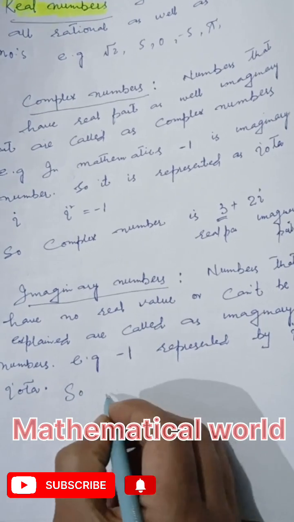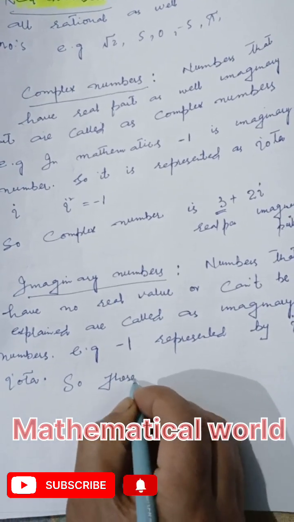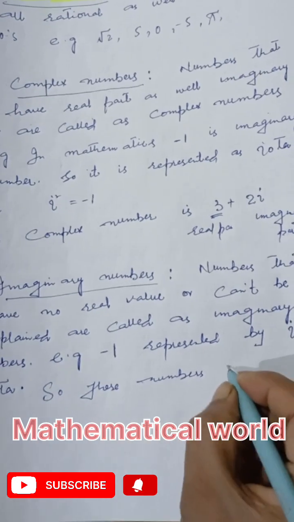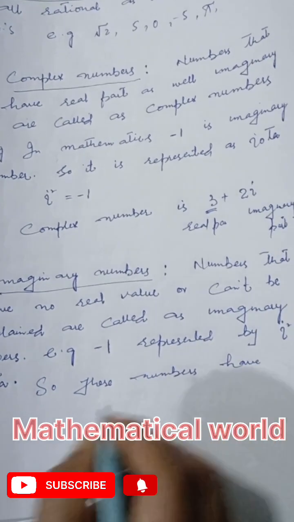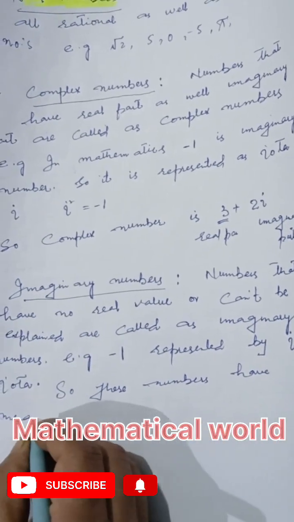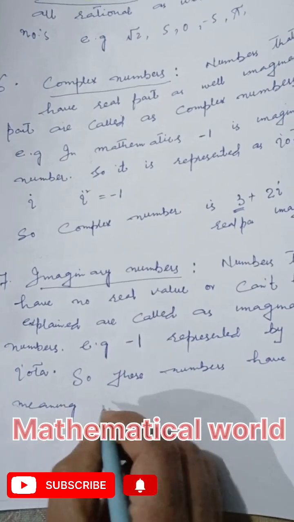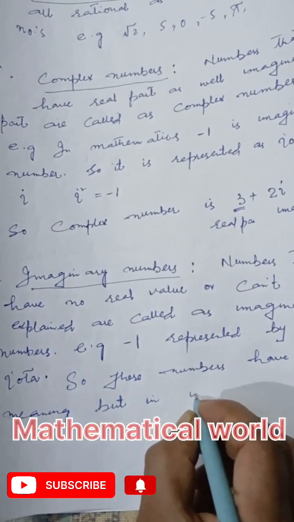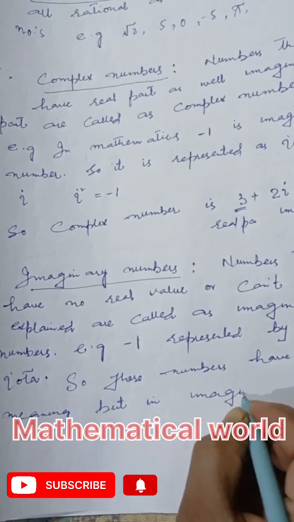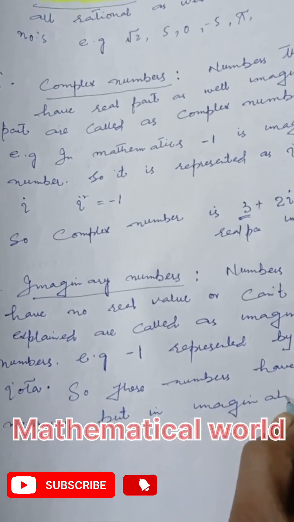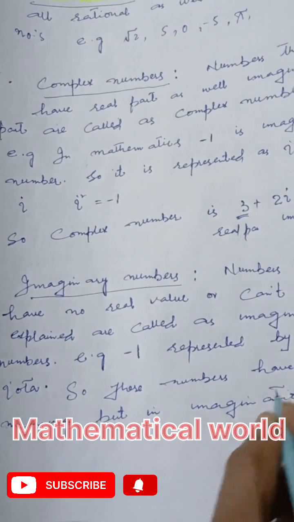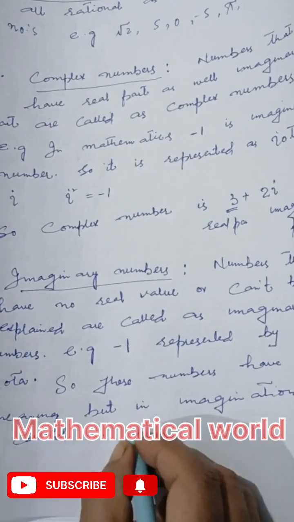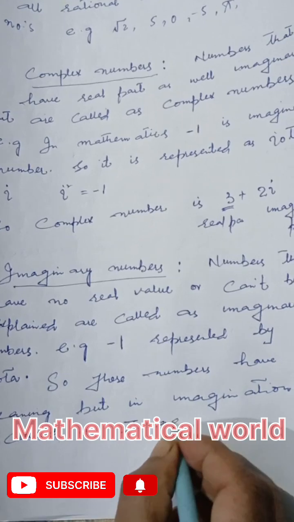So these numbers have meaning but in imagination. These have definite meaning but in imagination. That is why called as imaginary numbers.